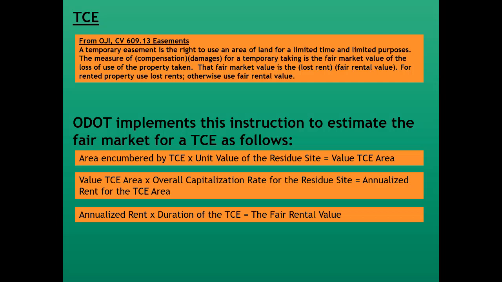If the duration was 1 year, then that annualized rent would be multiplied by 1. If the temporary construction easement was 6 months, then that annualized rent would be multiplied by 0.50, which would be 1/2 of a year, to get the fair rental value.